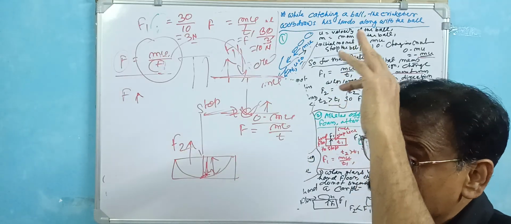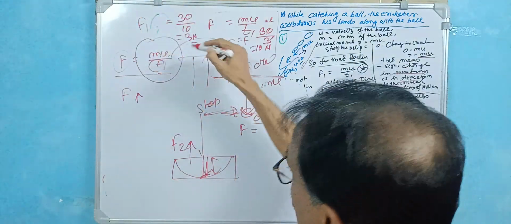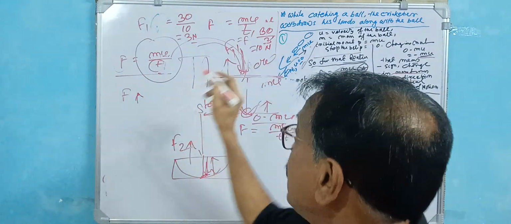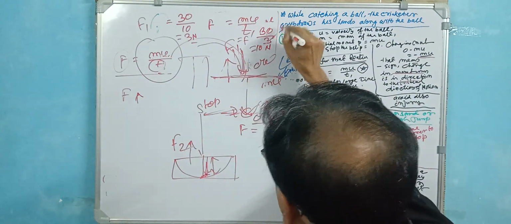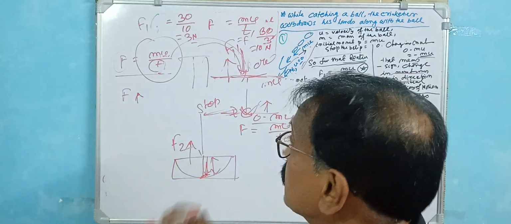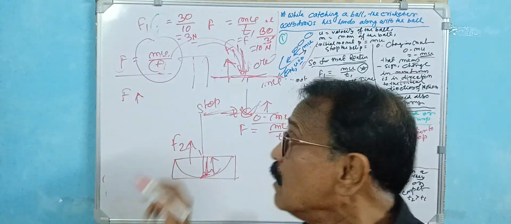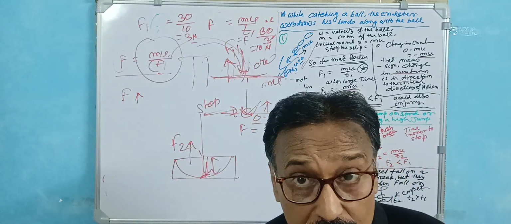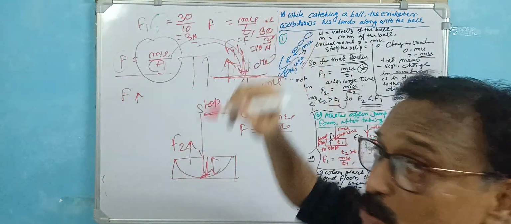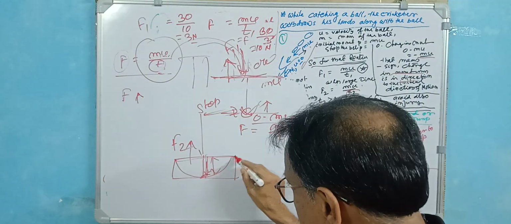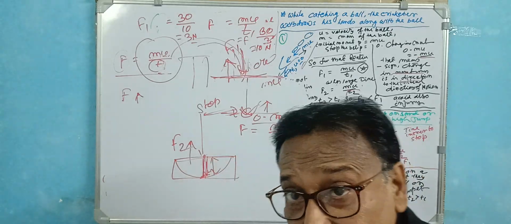Just an example: the initial momentum of the jump, mu, is 30, and it is brought to rest in 3 seconds. What is the force developed from the floor? That is 30 by 3, 10 Newton. But when you jump on a foam, you bring yourself to rest with a certain increase in your time.